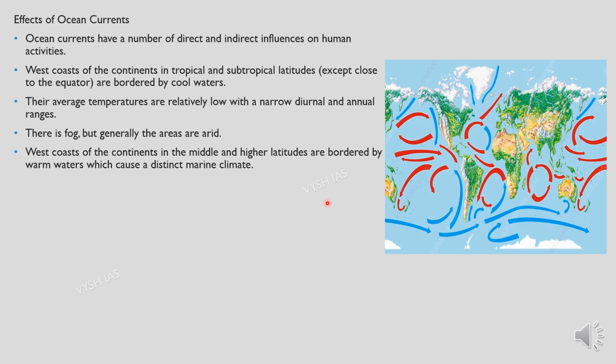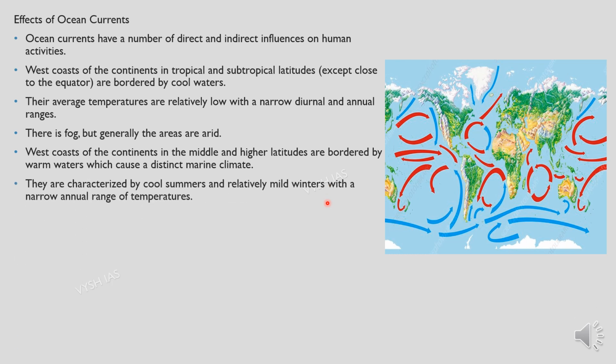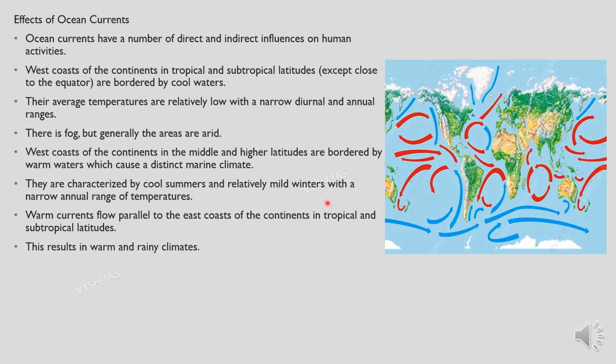The west coasts of the continents in the middle and higher latitudes are bordered by warm waters, and this causes a distinct marine type of climate. They are characterized by cool summer seasons and relatively mild winters with a narrow annual range of temperatures. The warm currents flow parallel to the east coast of the continents in tropical and subtropical latitudes. Over here, whatever you can see in red are our warm currents, and whatever you can see in blue in the southern hemisphere and in the extreme north, the blue arrows, are the cold currents. This results in warm and rainy climates.